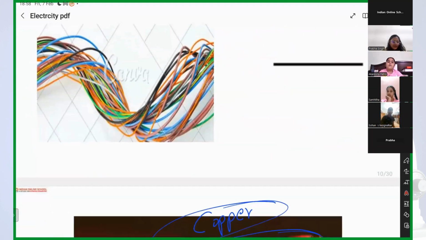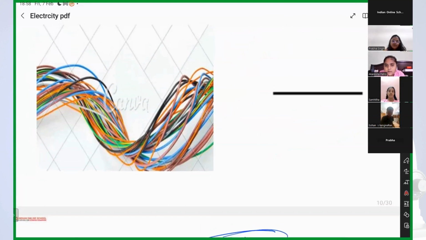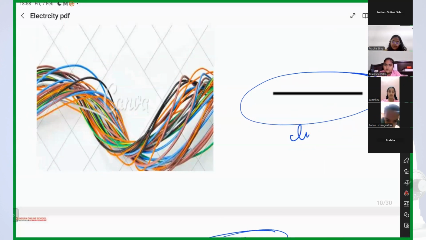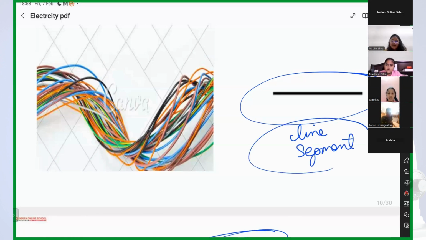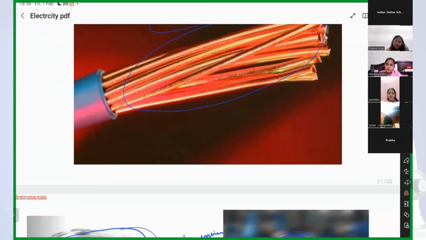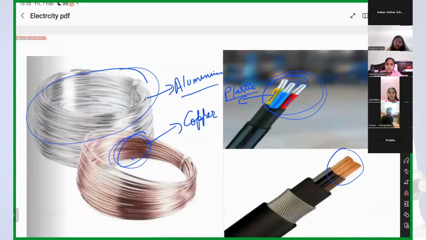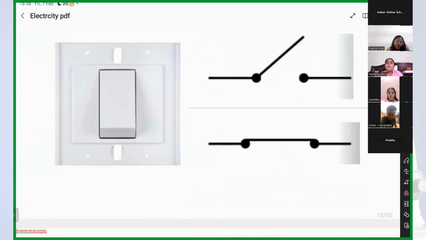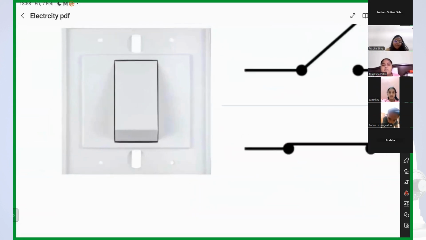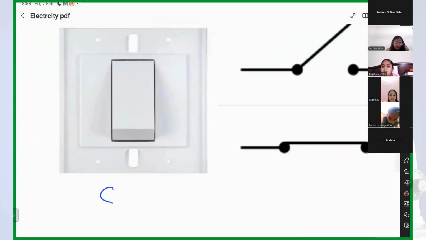Okay. Now, what is this, guys? Wire. And what is the symbol of wire in science? A line segment. Yes, a line segment is the symbol of wire. Now tell me, this is wire, right? Okay, what is this? Switch. Okay, what is this, Sohan?